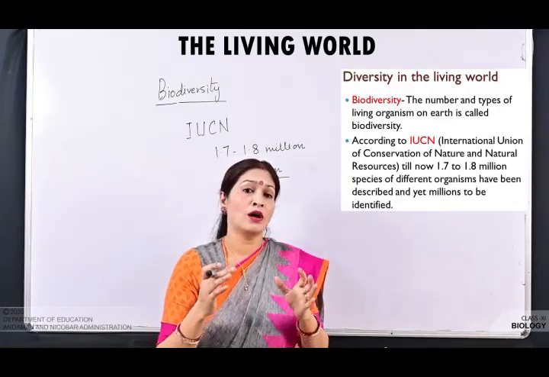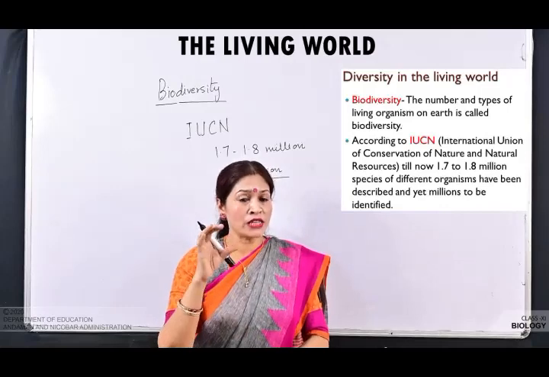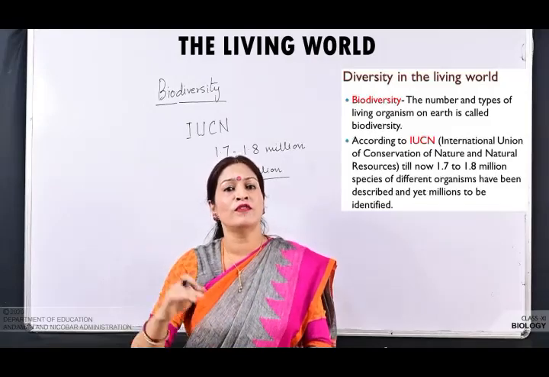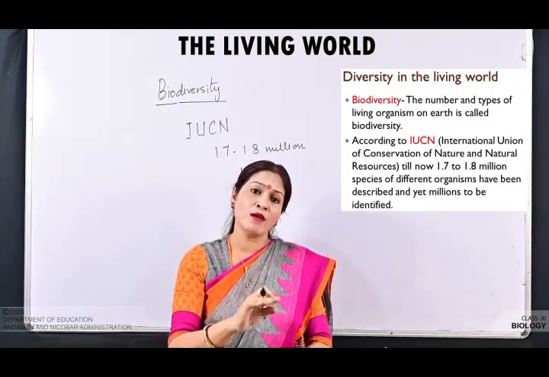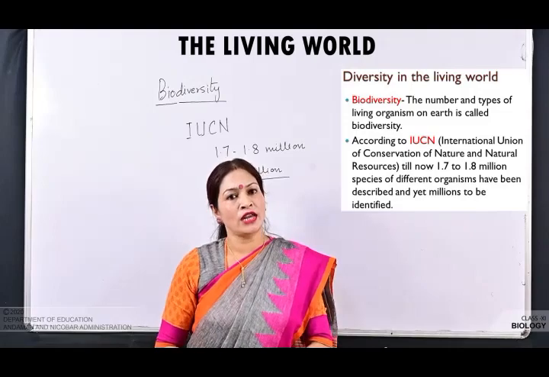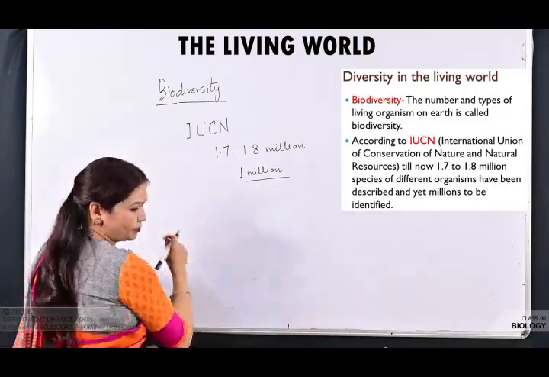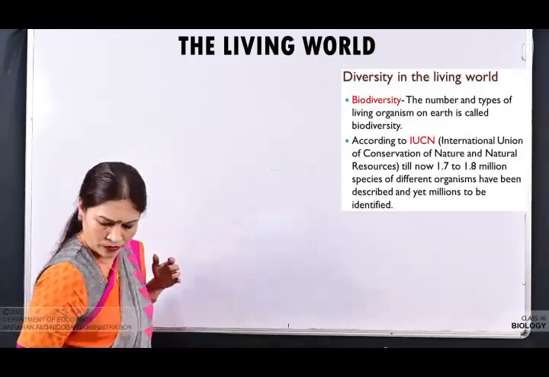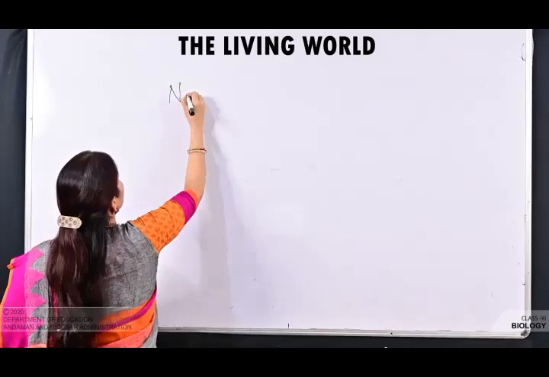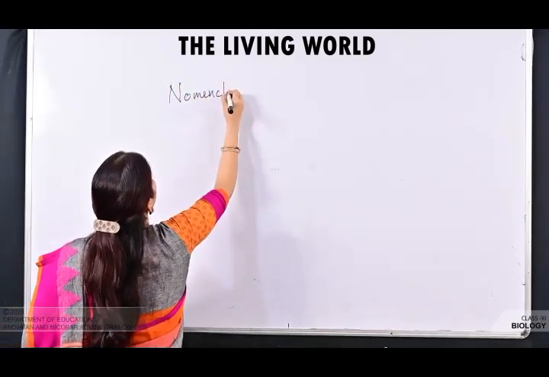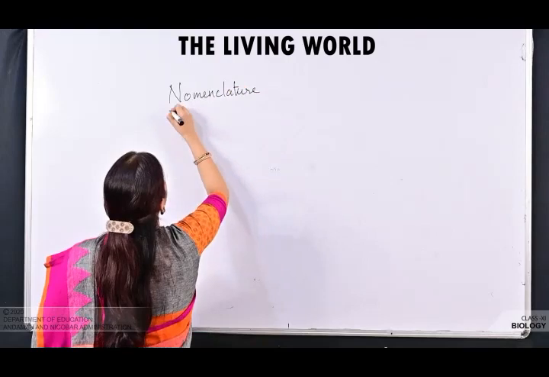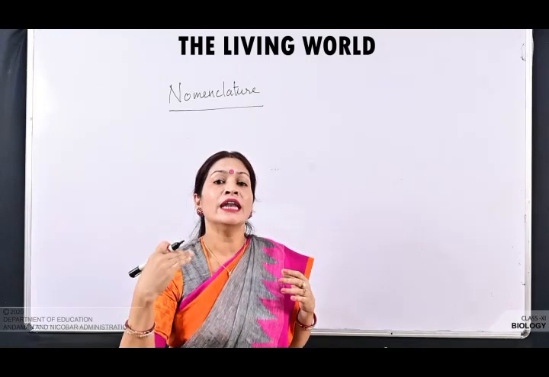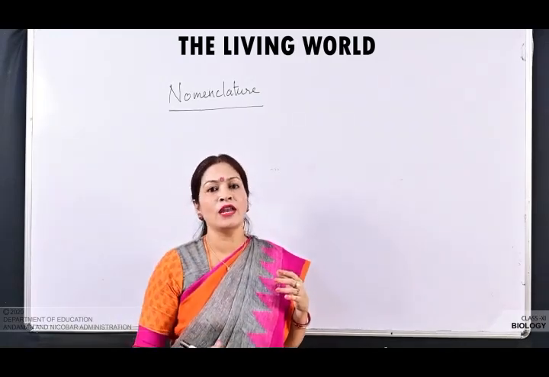हम जो किसी भी ऑर्गेनिज्म को नेम देंगे, इसको स्टैंडर्डाइज करना है कि each organism is known by a single name throughout the world. जो वो ऑर्गेनिज्म है वो सारी जगह एक ही नाम से जाना जाए. So that is known as nomenclature. What is nomenclature? Nomenclature means giving a name, or giving a scientific name to an organism.